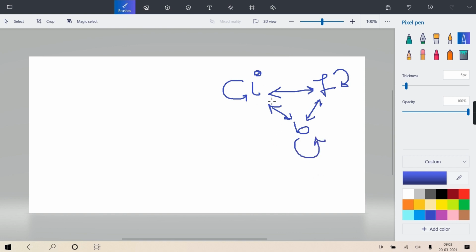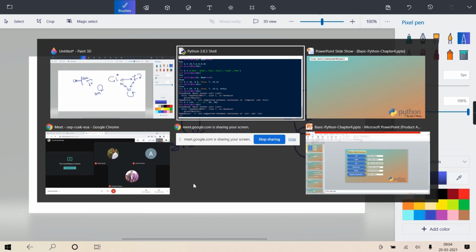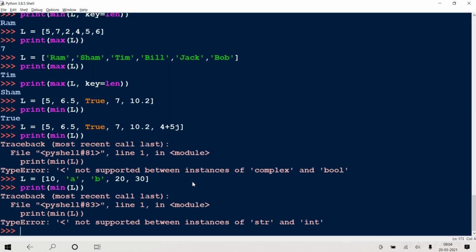So these combinations are valid: int with float, int with boolean, and string with string. For complex, only equality and inequality are valid. Other things like lesser and greater are not valid between complex. So that rule is applicable for finding min and max.